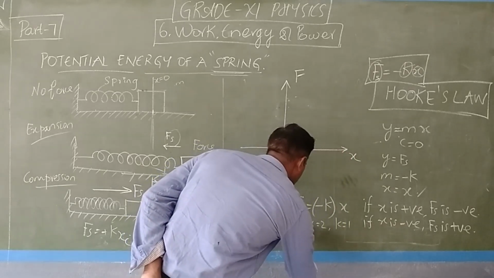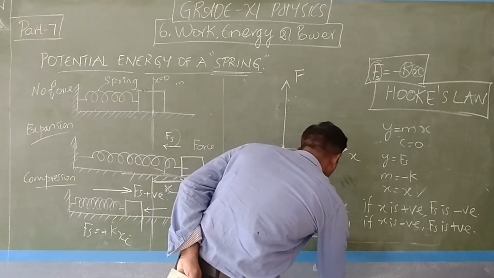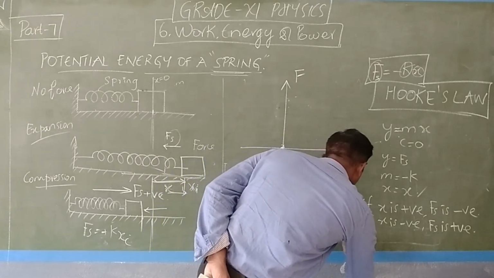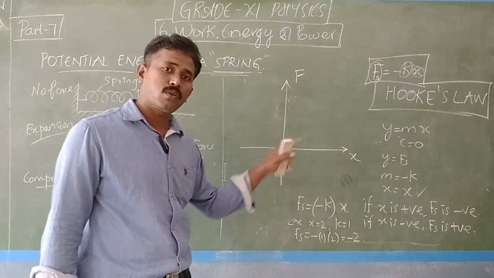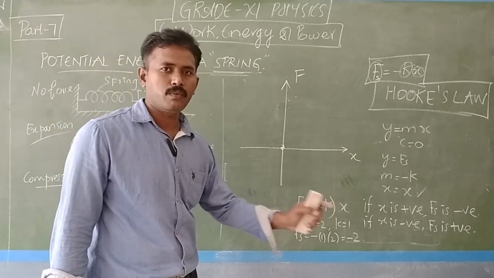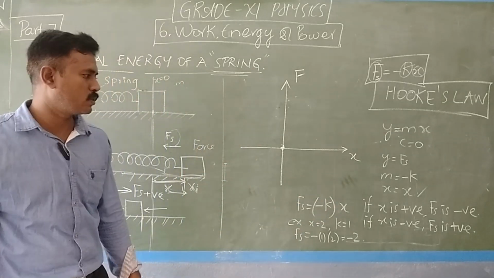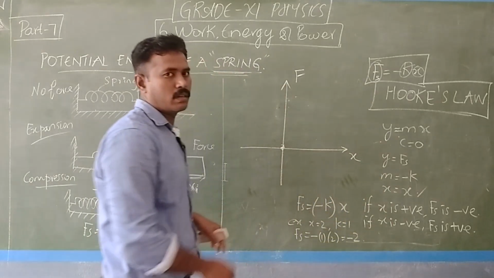So what is Fs? Fs is negative 1 into 2, that is negative 2. You got it? Similarly, if x equal to -2, what happens? Fs will be negative into negative, so Fs will be positive.